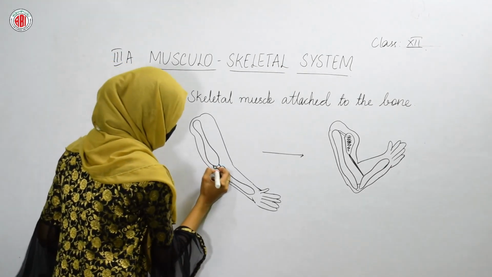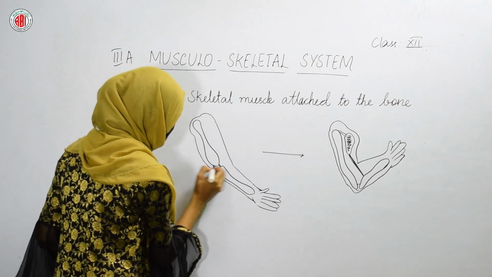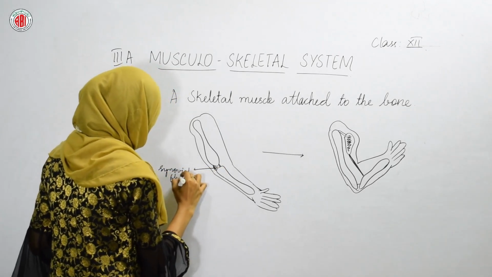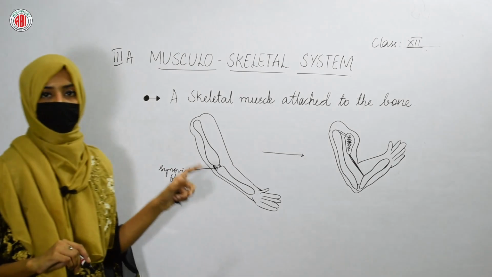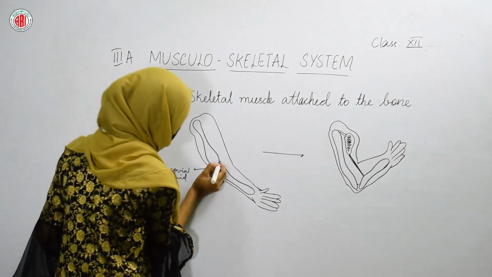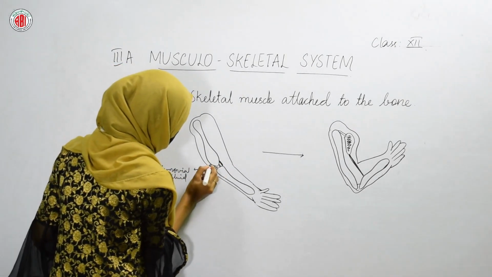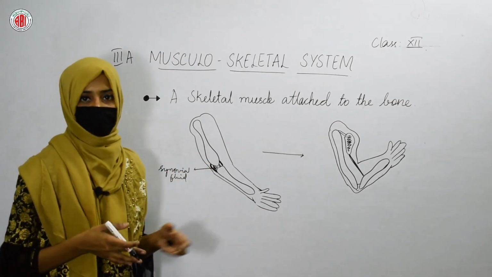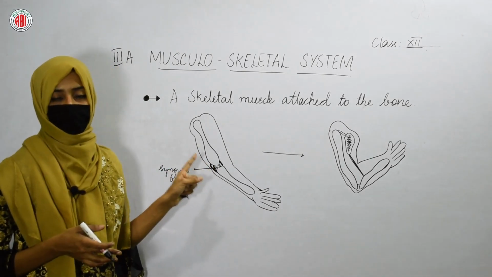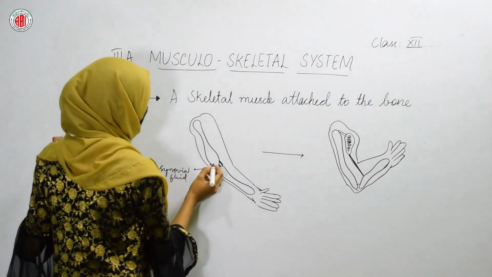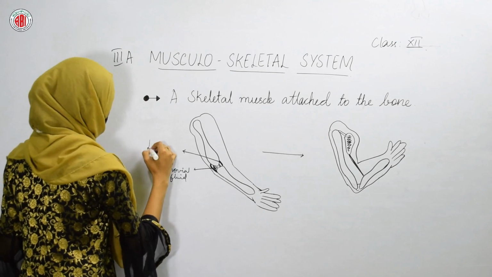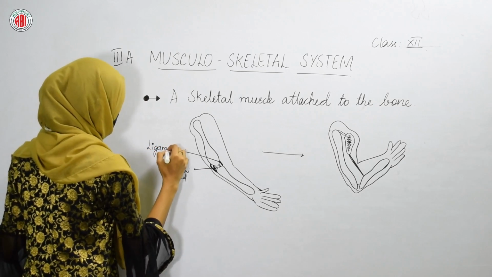This fluid present between the bones, we call synovial fluid. Along with this fluid, some thread-like structures are also present that are binding these two bones with each other. These threads holding the two bones together are termed ligaments.